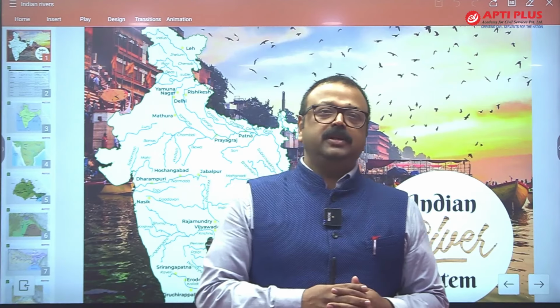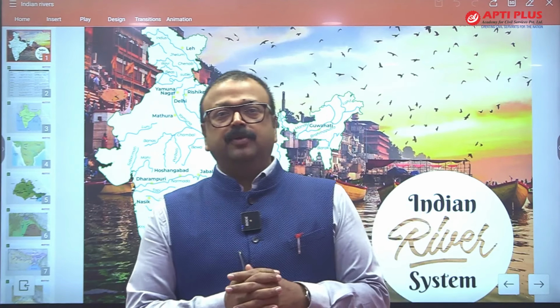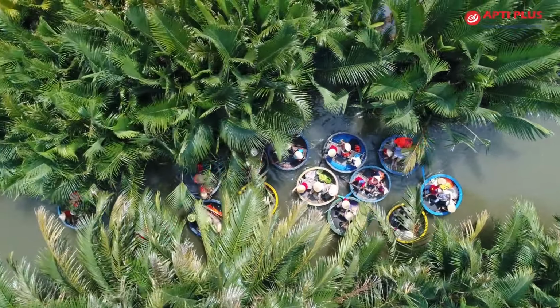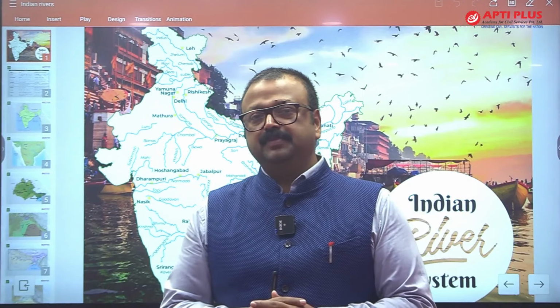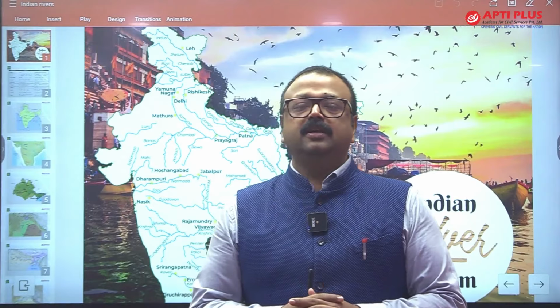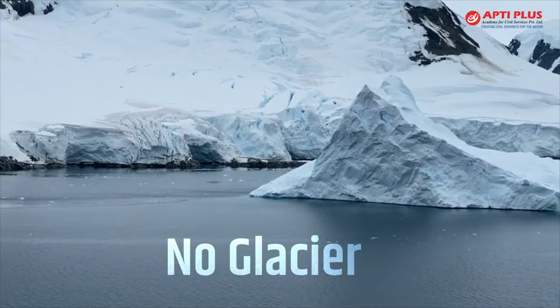While Peninsular rivers find their origin from the central highland, Western Ghats as well as Madhya Bharat plateau, etc., and they are rain fed. Rain fed means they are not getting water from glaciers, no glacier is there.